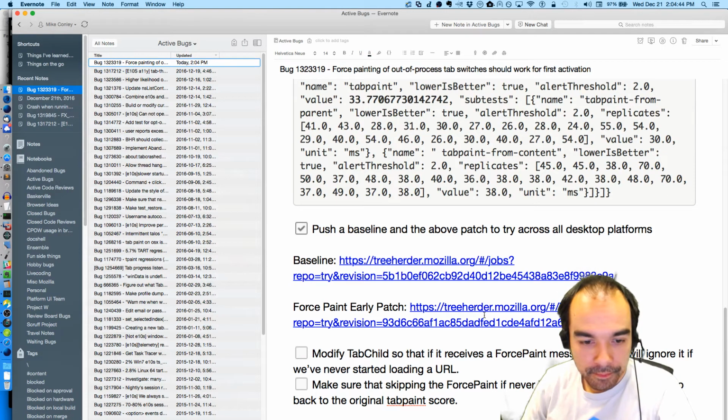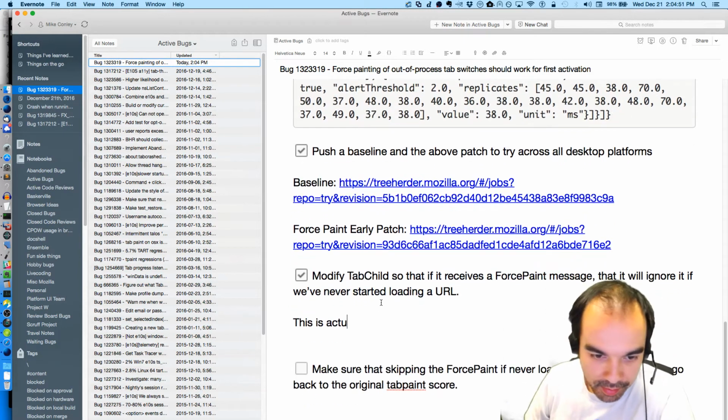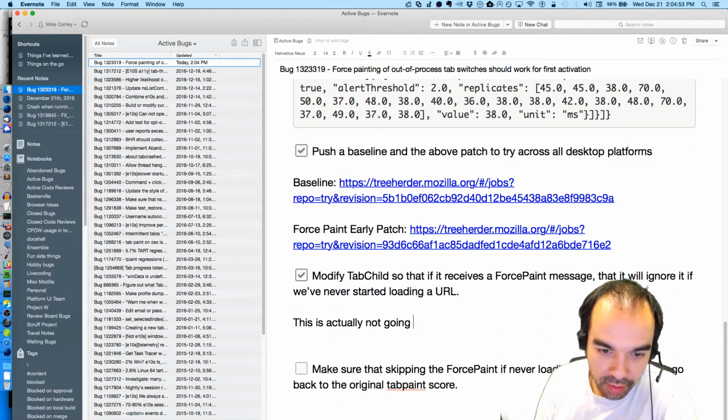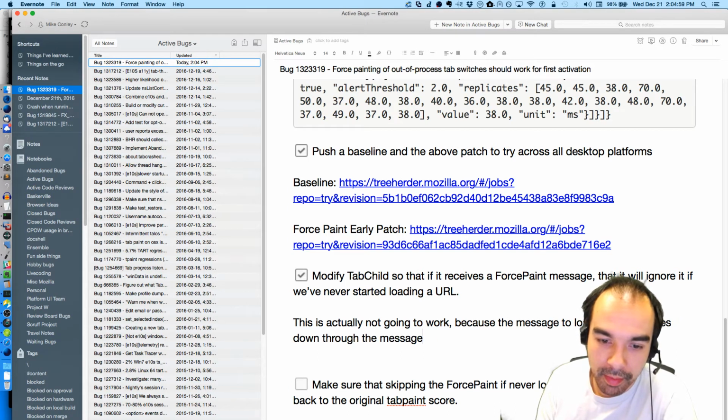Okay. So I did that, but this is actually, sorry, let me scroll up. This is actually not going to work because the message to load the URL comes down through the message manager and not via standard straight up IPC to tab child.